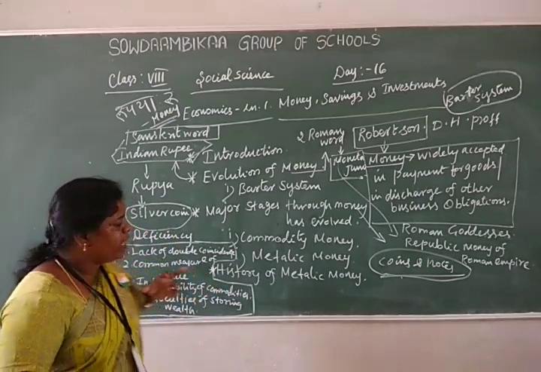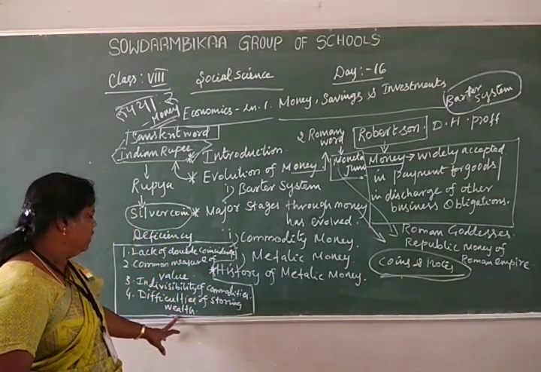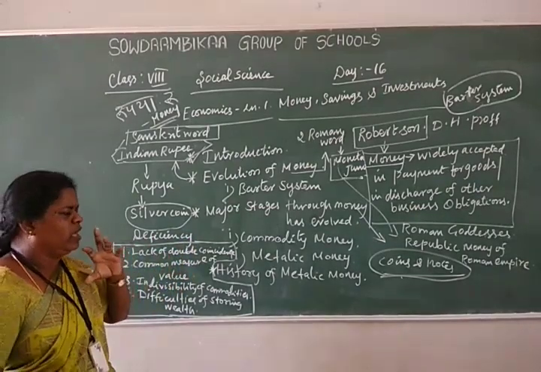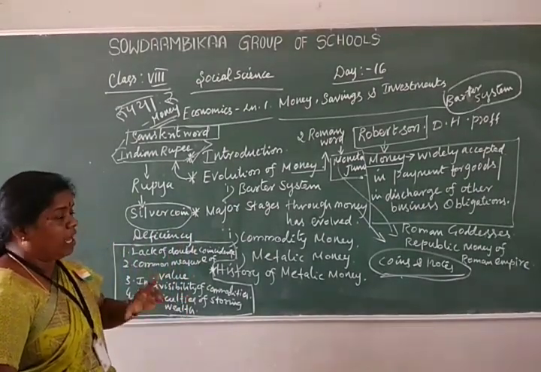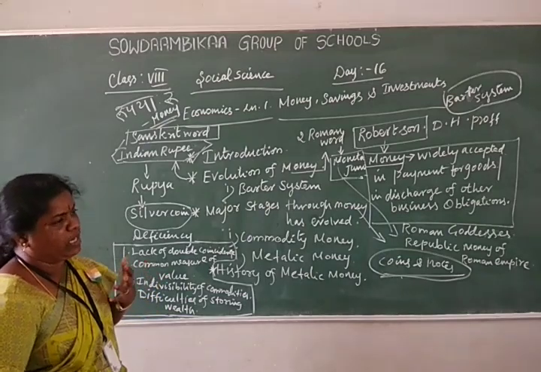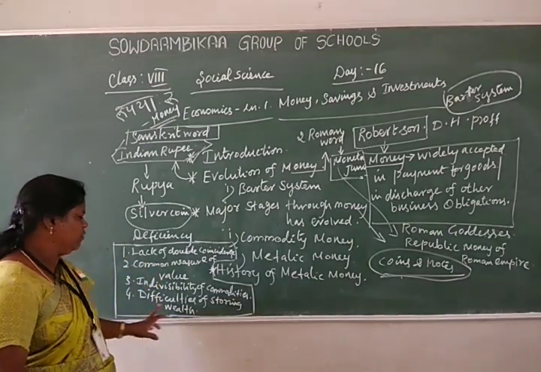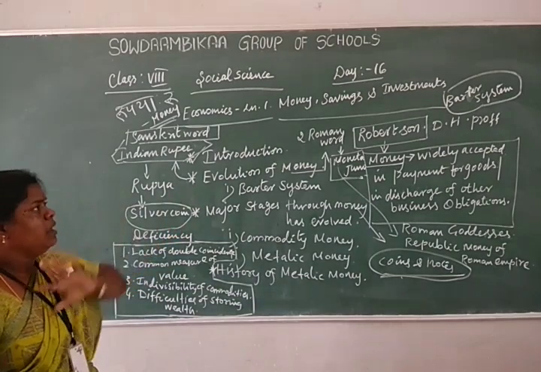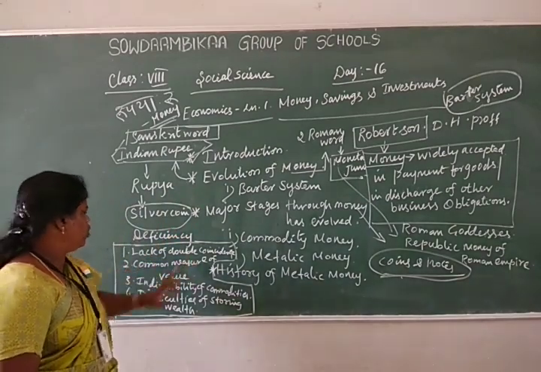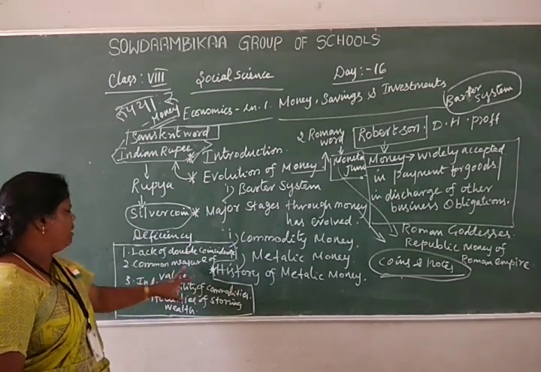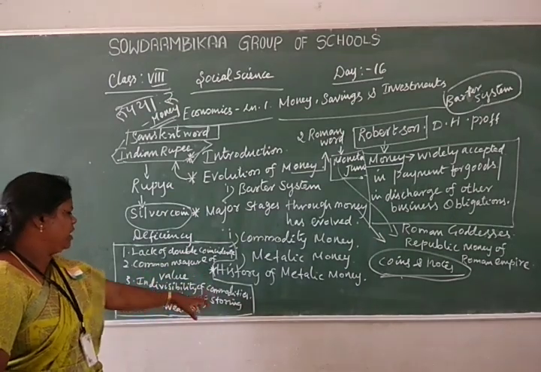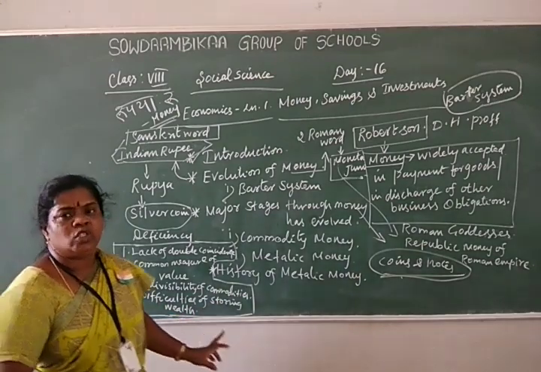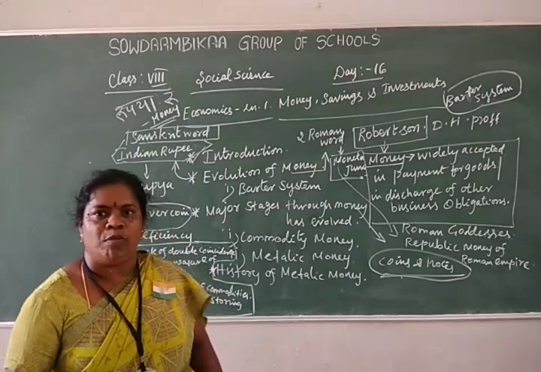Another important one is difficulties of storing wealth. In the barter system, things are stored in small quantities only, but in the modern period we store a lot of money. So that is the difficulty of storing. They may ask two-mark questions: what are the deficiencies of using the barter system? Lack of double coincidence of wants, lack of common measure of value, indivisibility of commodities, and difficulties of storing wealth.